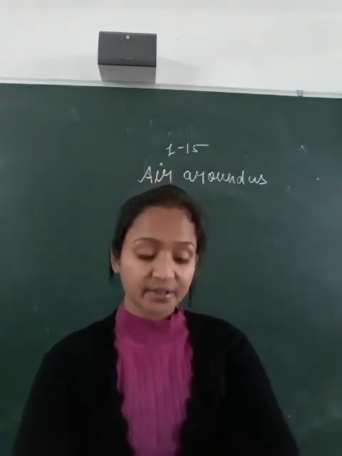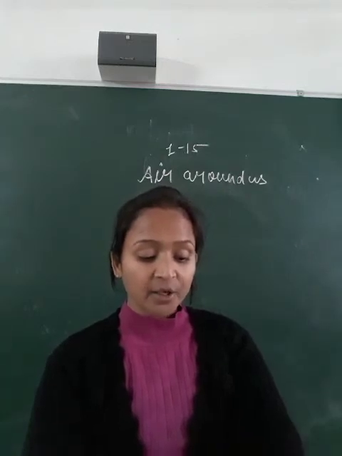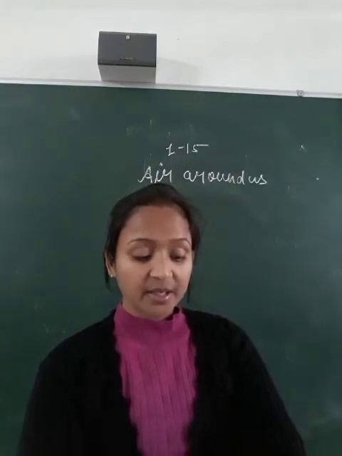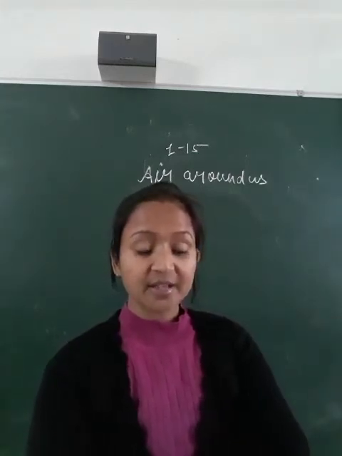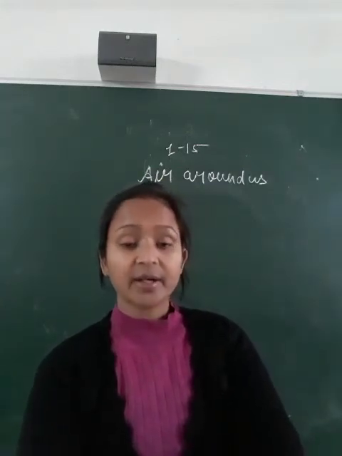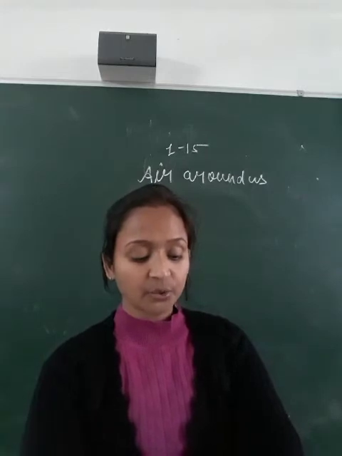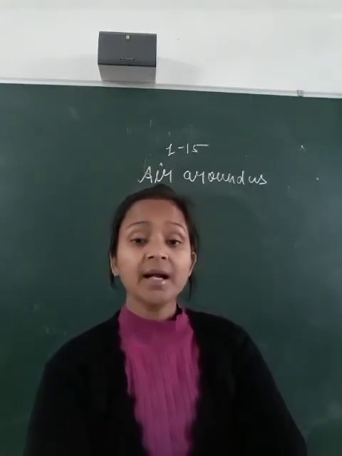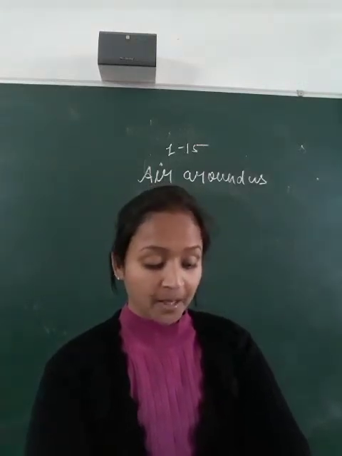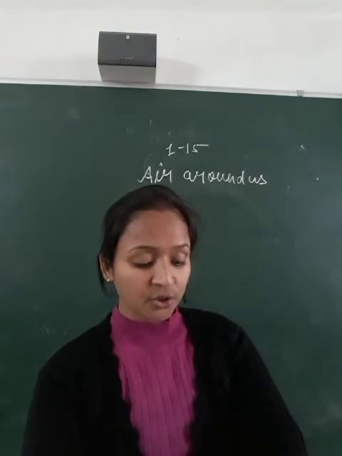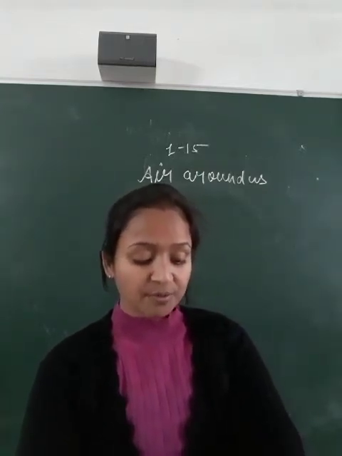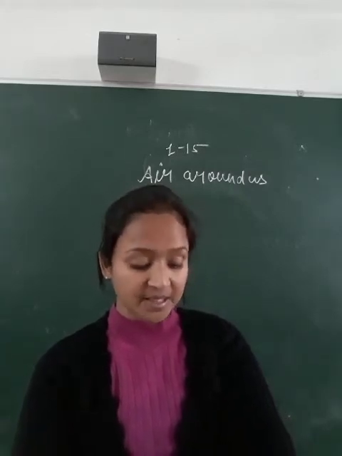And oxygen and nitrogen are separated from the air. Oxygen is used in hospitals for artificial respiration, and nitrogen is used for making fertilizers needed for agriculture. Fast moving air, that is wind, is used for running windmills, and the windmills are used for drawing underground water, for flour mills, and for generating electricity. Fast moving wind helps in the movement of sailing boats and gliders. Wind is a means of travel for all flying birds.